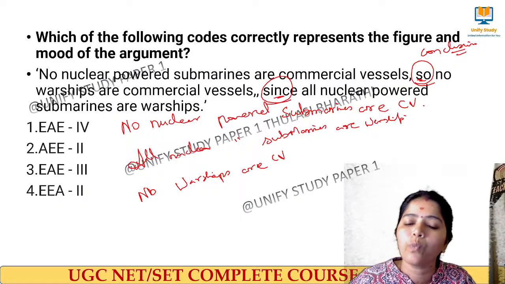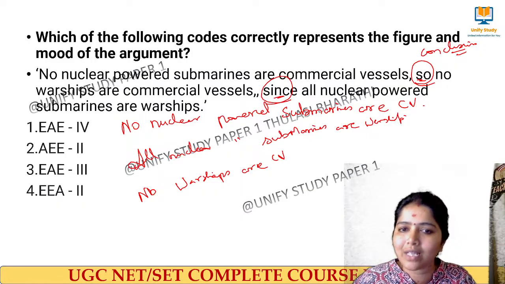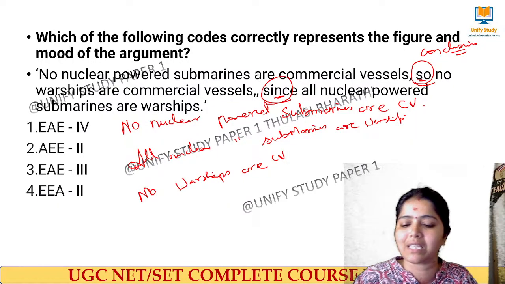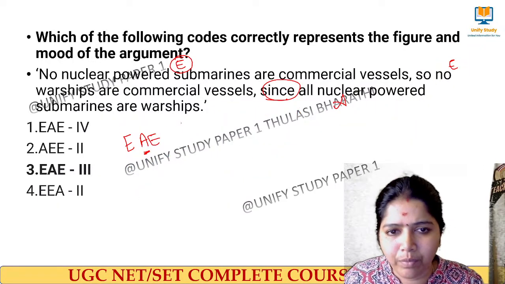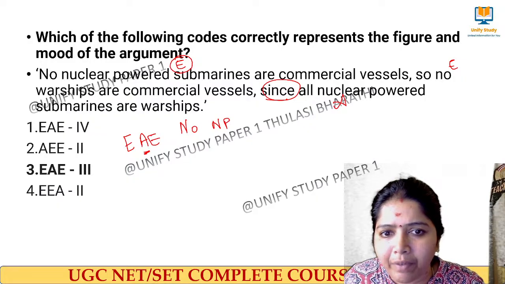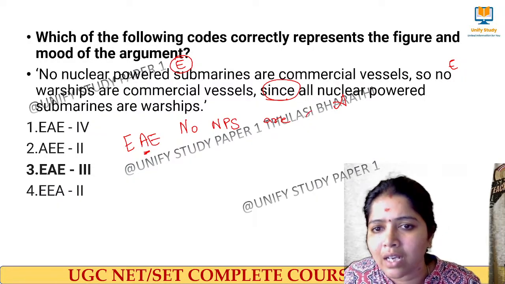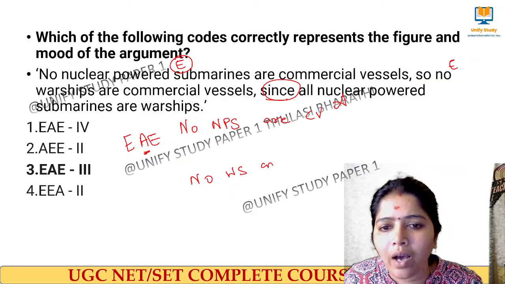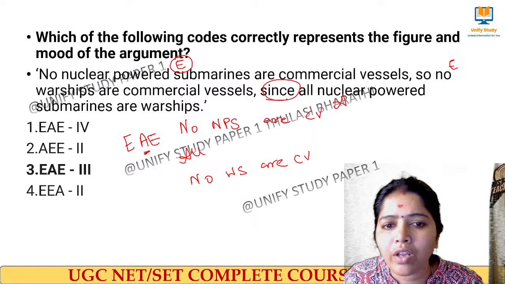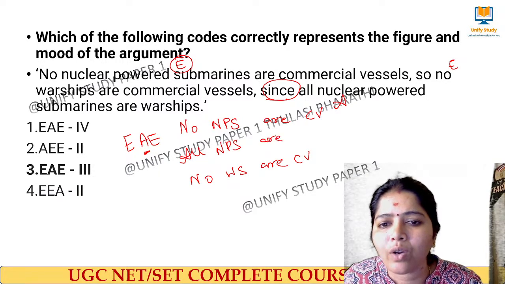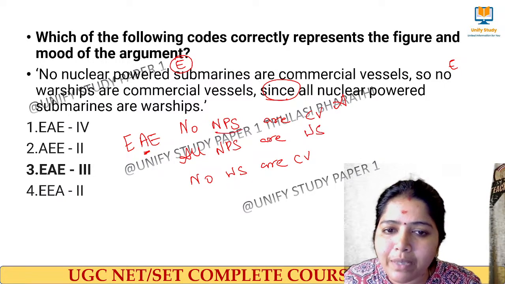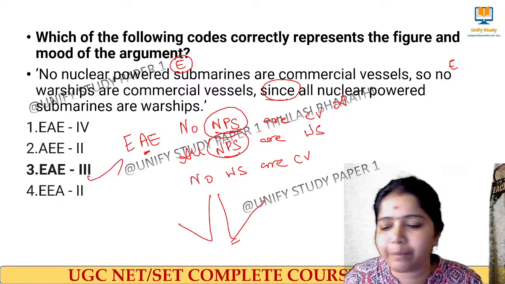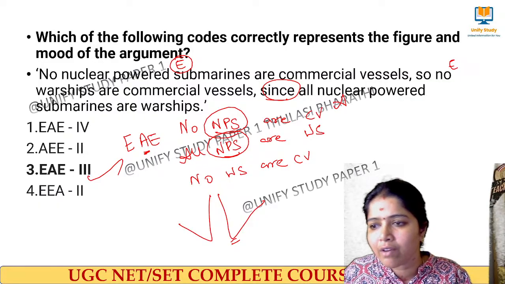If you take this one, which one is the middle term here? Nuclear powered submarine is the middle term. I'll write in a short form. No nuclear powered submarines are commercial vessels. Conclusion: no warships are commercial vessels. All nuclear powered submarines are warships. Am I clear? So here what is the middle term? This is the middle term. So this comes in figure number 3.